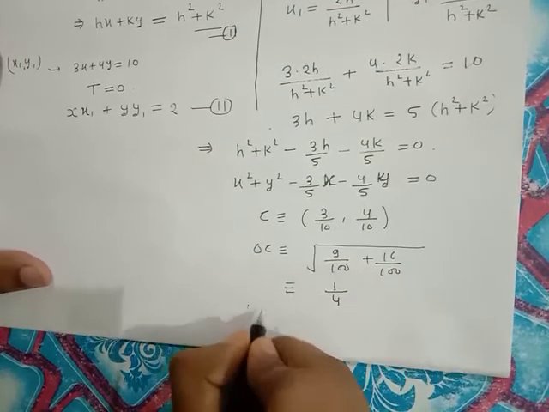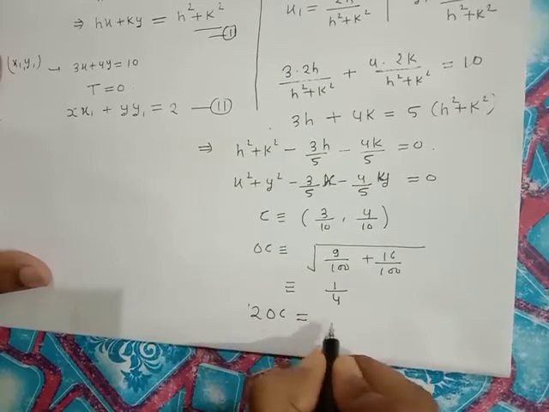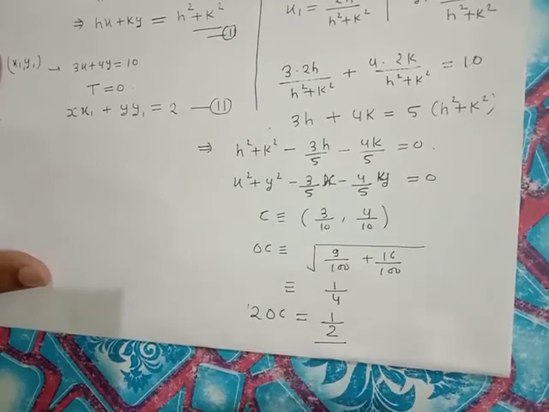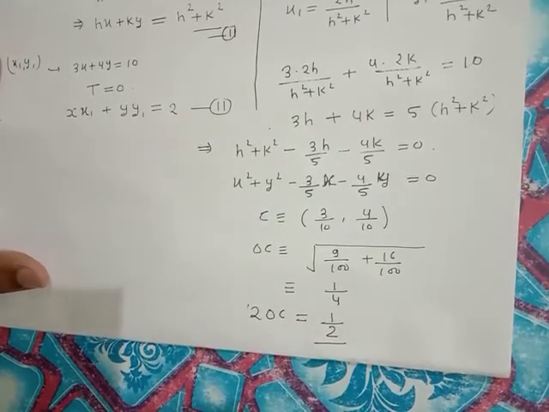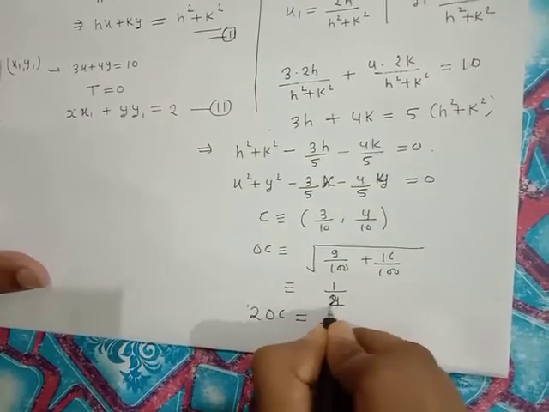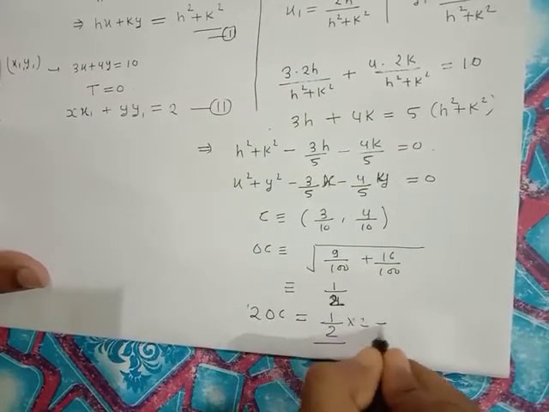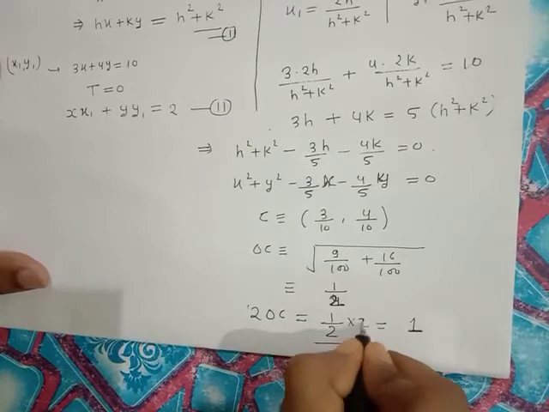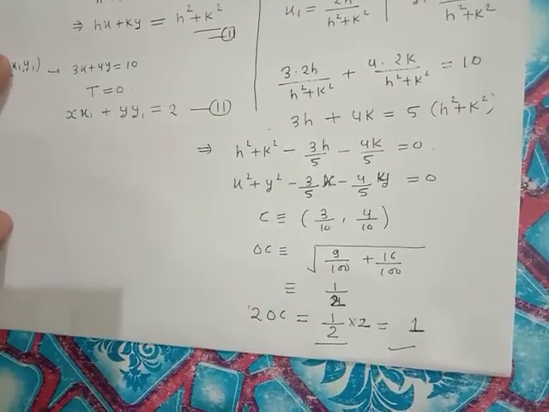So 2 of OC is equal to 1 by 2. Actually it will be 1 by 2. So we get 2OC is equal to 1. So 1 is the answer. So option C is the correct answer.